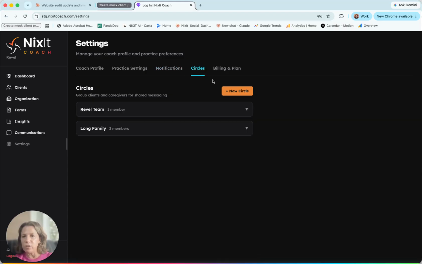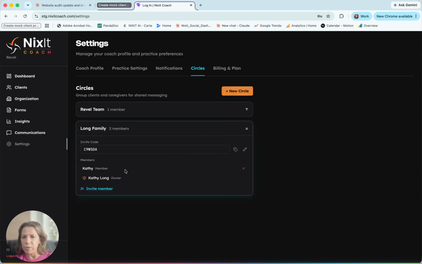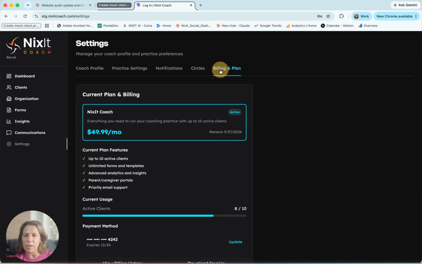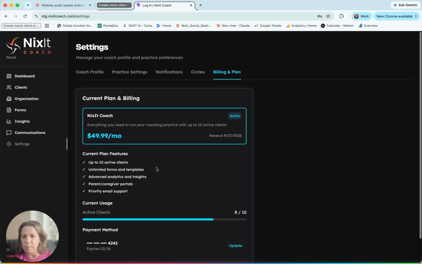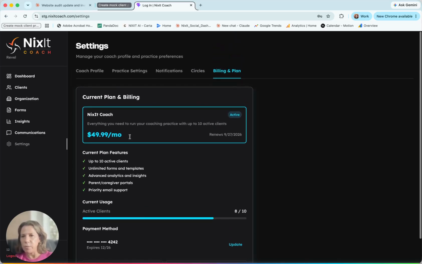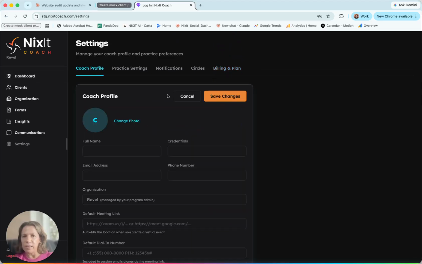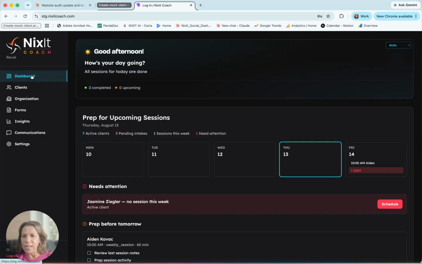And then over here in circles are where you add and configure all your circles. So for example, I'm the owner of this circle and I've invited one member and I can invite more members from that. You also have a very specific invite code that you can copy and paste and send to a client as well. Then over here is just the billing plan, which helps you manage your own billing with us. And so that should make it so much simpler. So I'm going to go ahead and save the changes, go back to the dashboard.